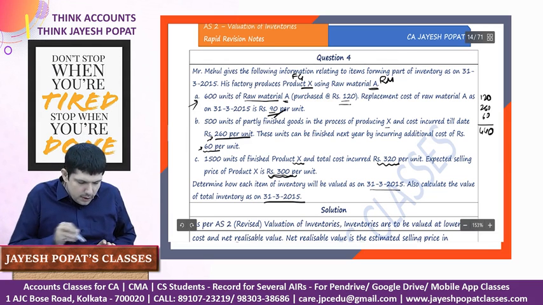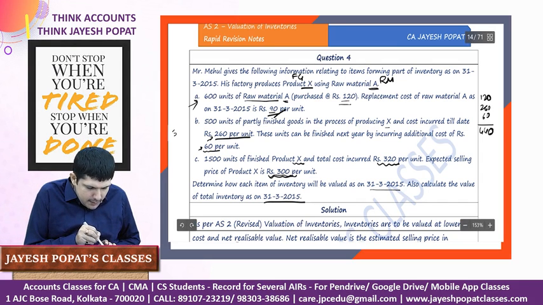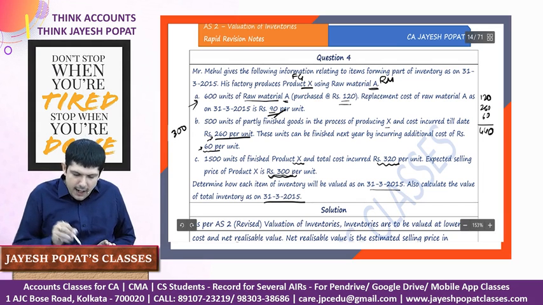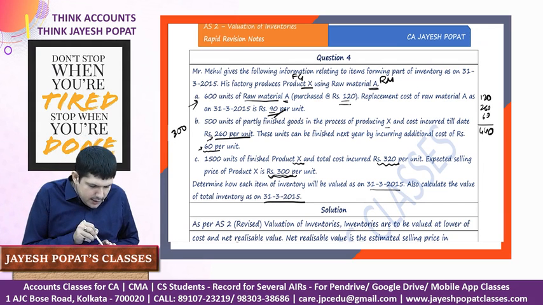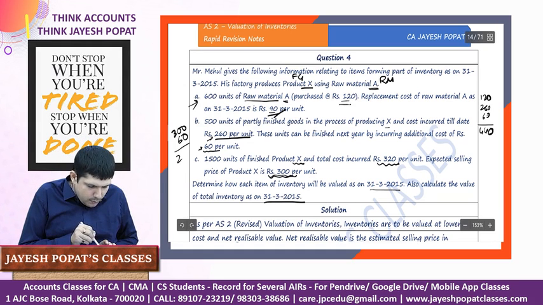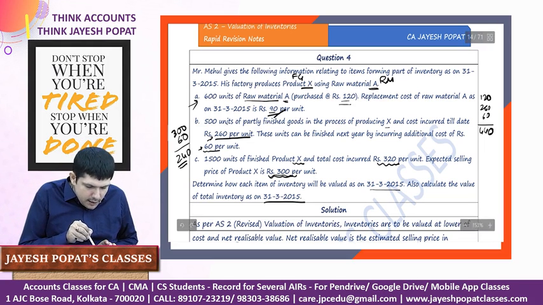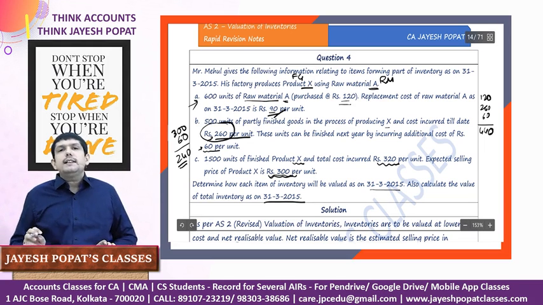If we talk about the work in progress, the selling price, the NRV, or the estimated selling price told to us is 300, and we will incur additional expenses to complete of 60. So basically 240 becomes the NRV of WIP, whereas the cost which we have incurred till date is 260.